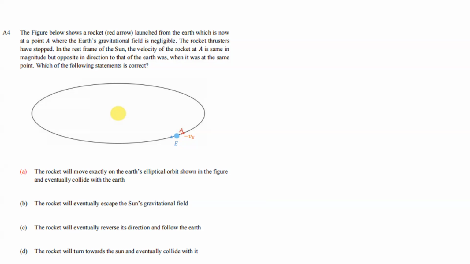In the rest frame of the Sun, the velocity of the rocket at A is the same in magnitude but opposite in direction to that of the Earth when it was at the same point. So which of the following statements is correct? Right, we need to find the correct statement.